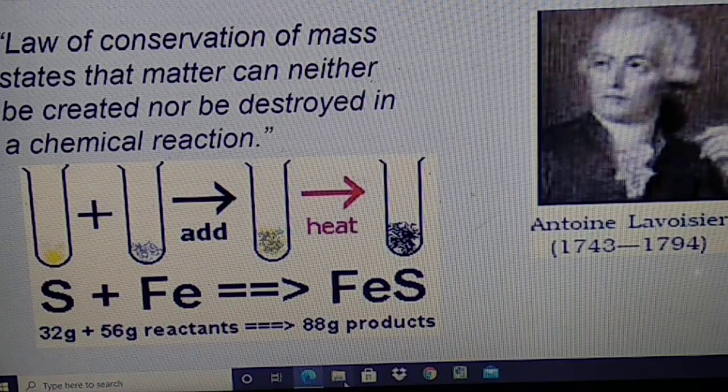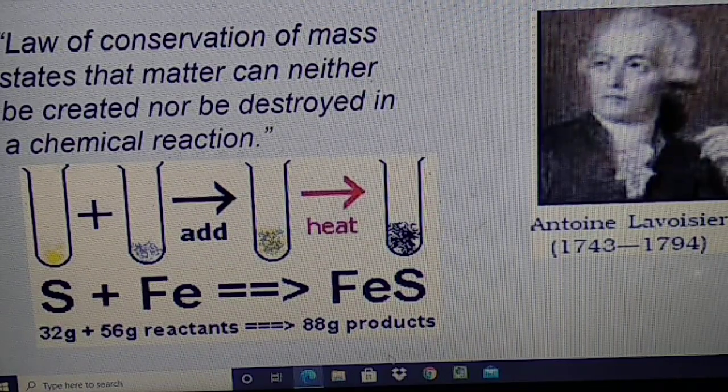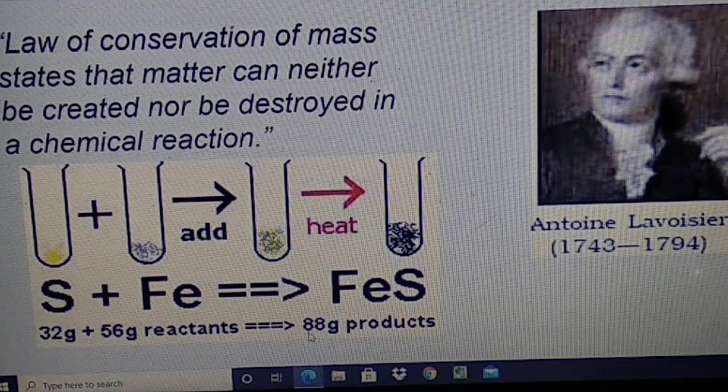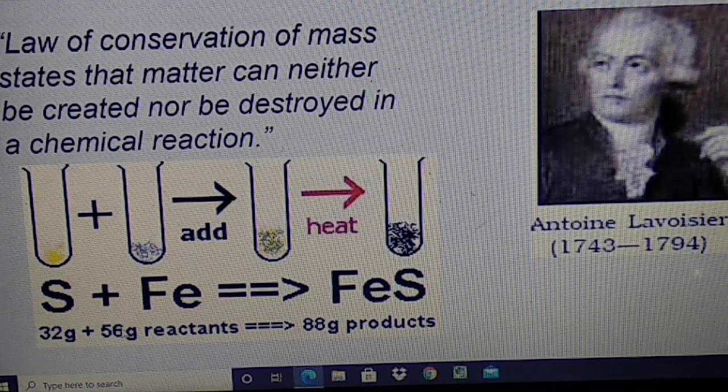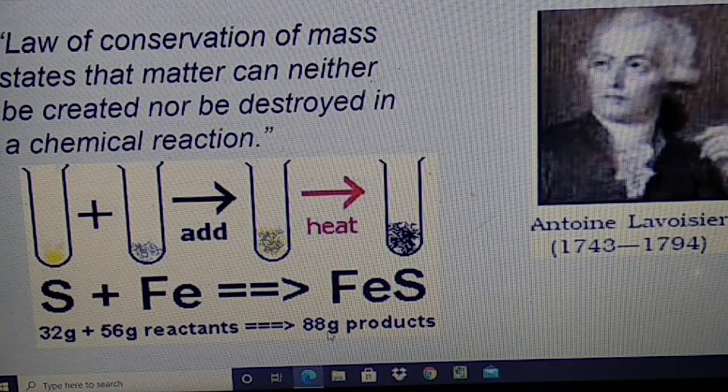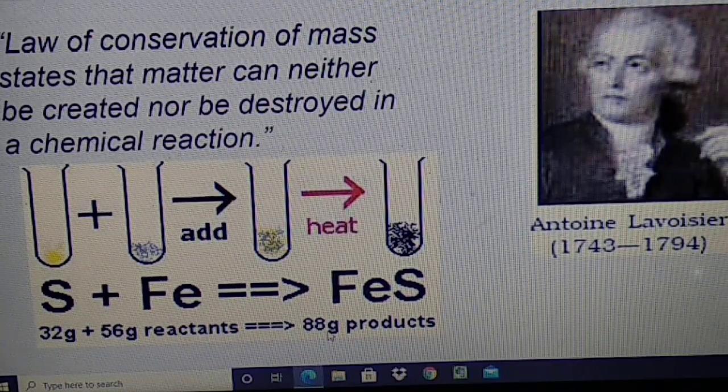Sulfur 32 gram and iron 56 gram, 32 plus 56 is 88 gram, and on the right side the product's mass is also 88 grams, students.